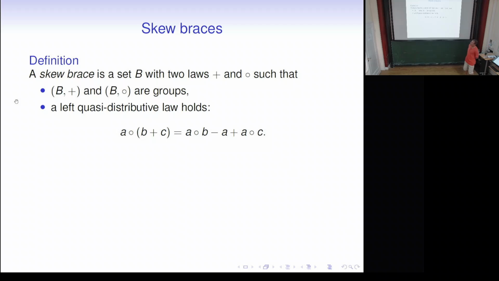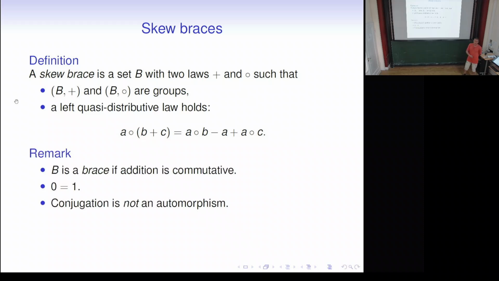So what's a brace? Oh, what's a Skew brace? A Skew brace is a set B with two laws, plus and times, such that it is additively a group, multiplicatively a group, and we have a funny left quasi-distributive law. A times (B plus C) is A times B minus A plus A times C. So we call it a brace if addition is commutative. So we do not assume that addition is commutative. Now, if we have the usual identity elements, then 0 is equal to 1. They are the same. It's easy to see from the distributive law.